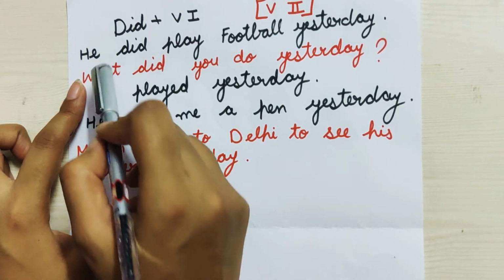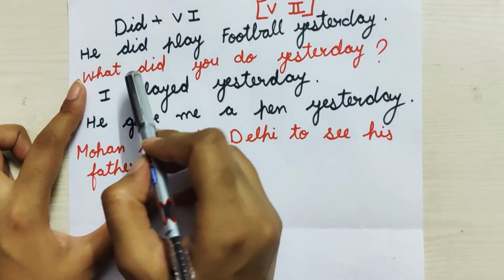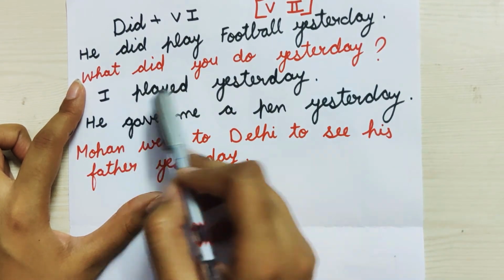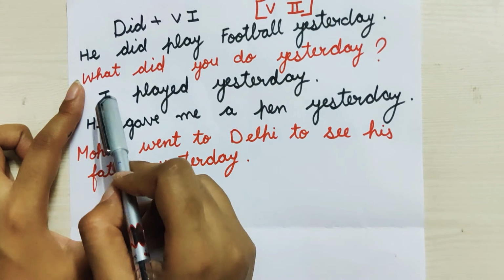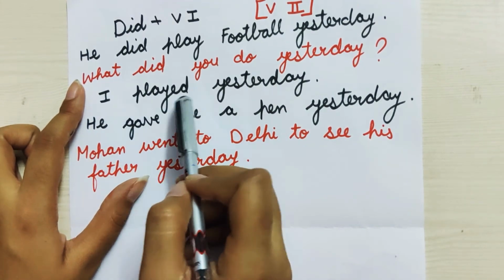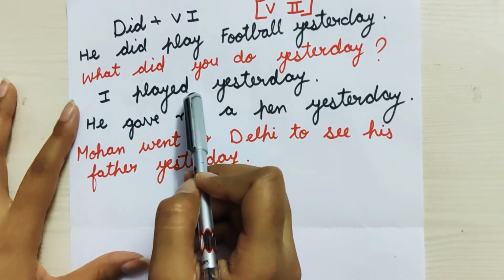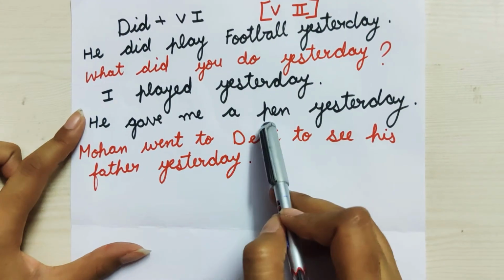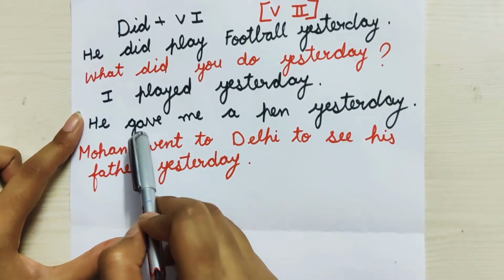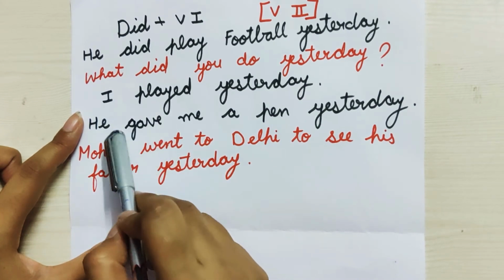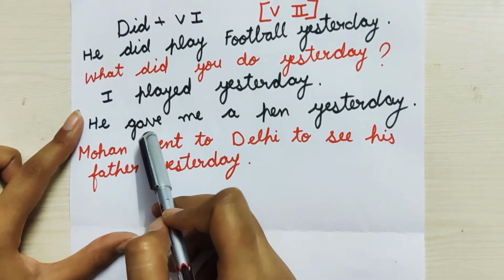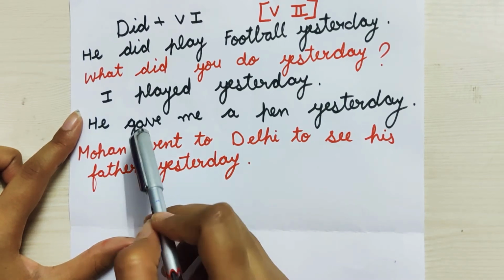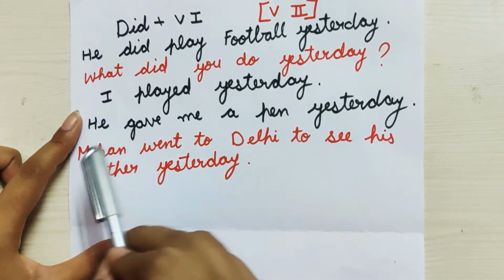Please try to understand how we will do this. What did you do yesterday? I played yesterday. Because I am not using did here, I will use verb second here. One more example for this. He gave me a pen yesterday. Gave, the second form of the verb. If we are not using did in the sentence, we will use the second form of the verb.